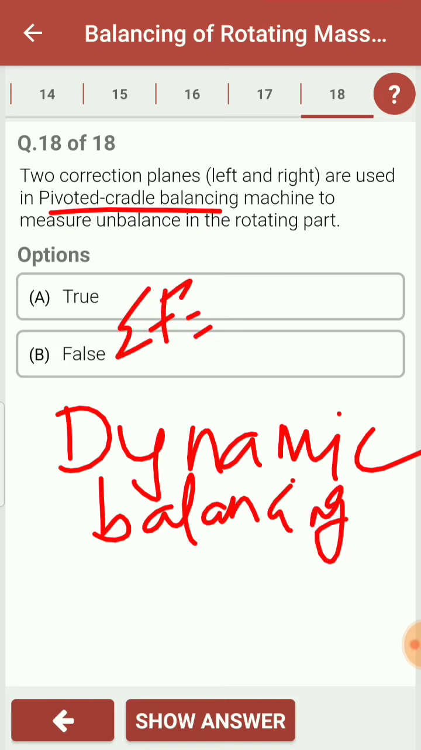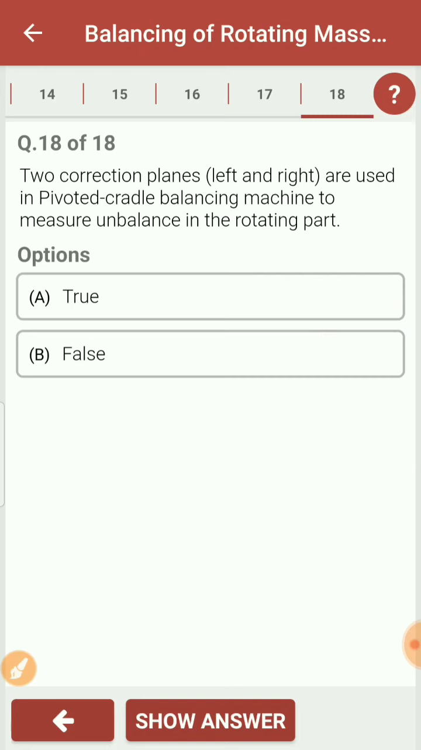Now to make the system completely balanced, we need to have two correction planes. In these two correction planes, we can either add mass or subtract mass in order to balance the system. In order to satisfy these two conditions, we need to use two correction planes in case of the pivot cradle balancing machine. So the answer for this is true.